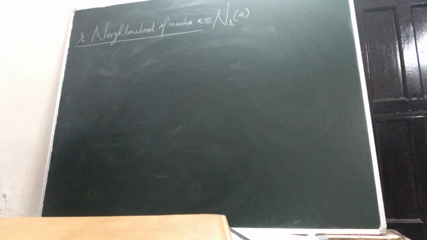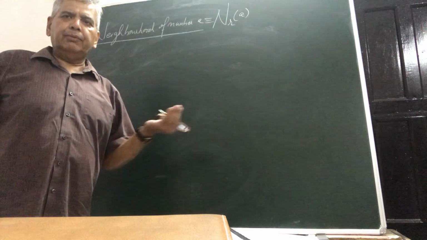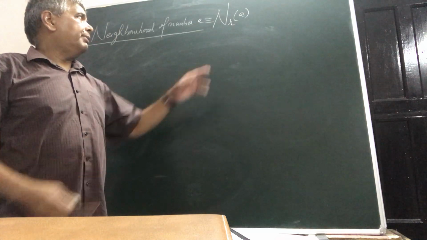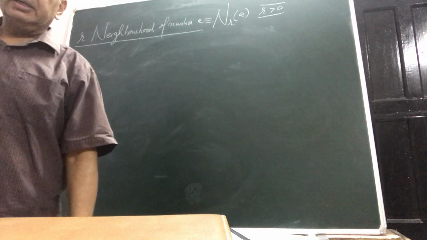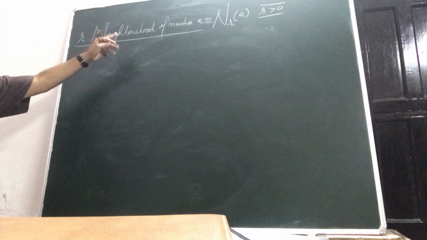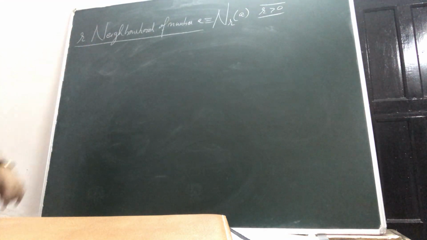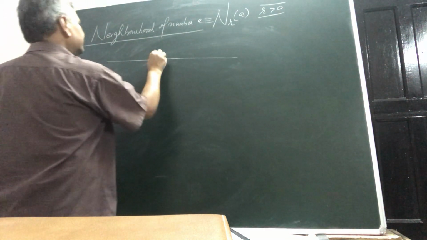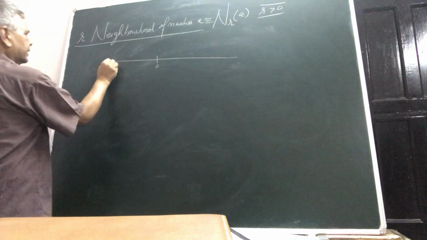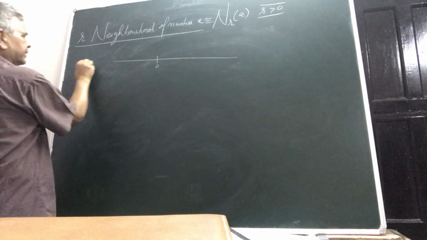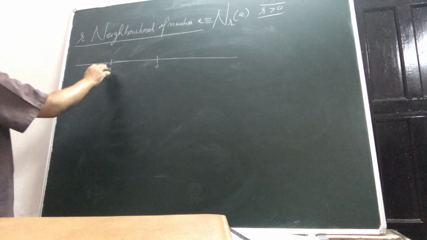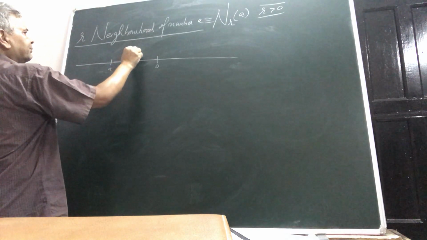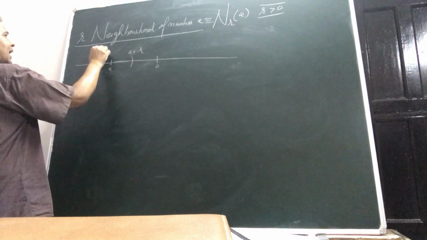Remember that r is greater than 0. Whenever we are talking about r, r is a positive number. By the r neighborhood of a, we simply mean this: suppose 0 is here, and a is any number. It can be on the right side, it could be positive, it could be negative. Suppose a is here. Then we mark a plus r on one side and a minus r on the other.